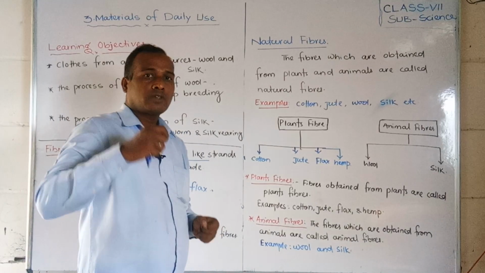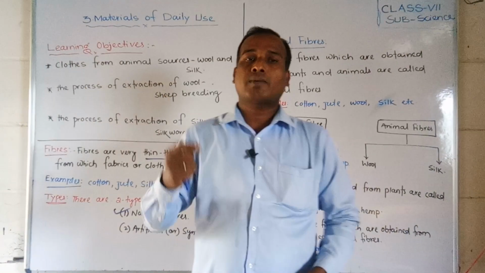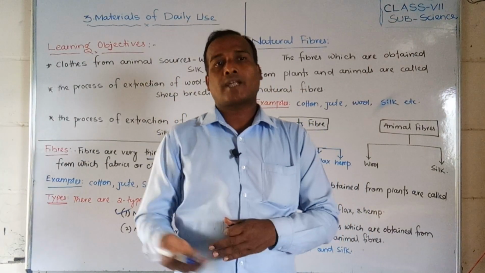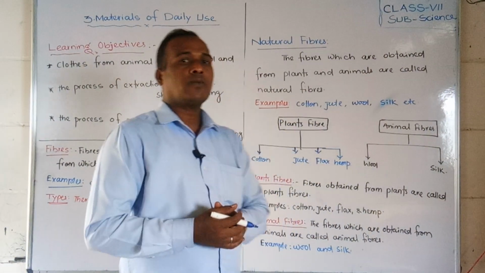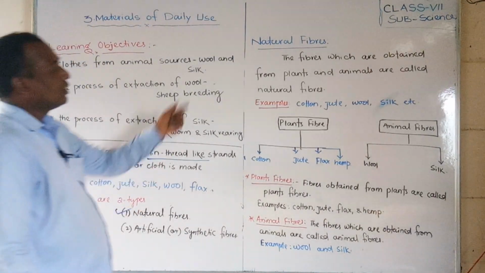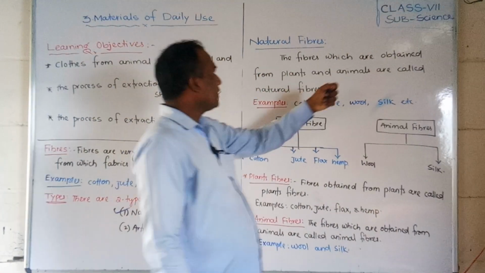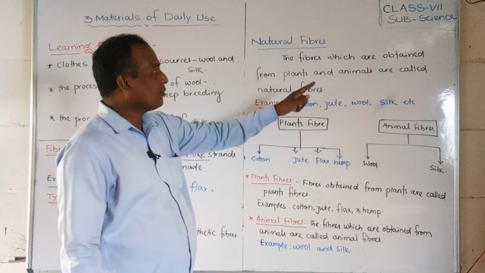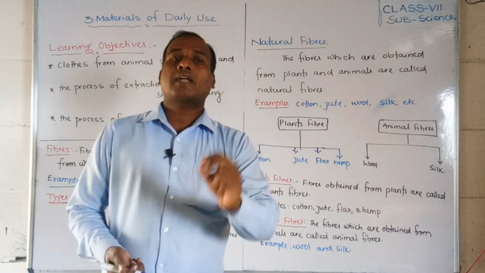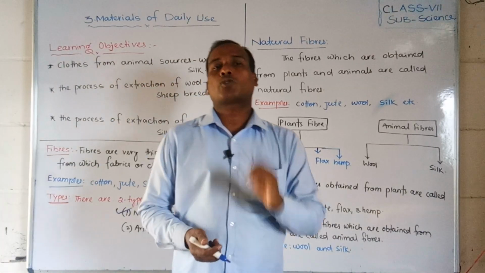Those fibers we are manufacturing by hand, by human beings in industries or factories, are called artificial fibers. So first of all, we will discuss natural fibers. What are natural fibers? The fibers which are obtained from plants and animals are called natural fibers.